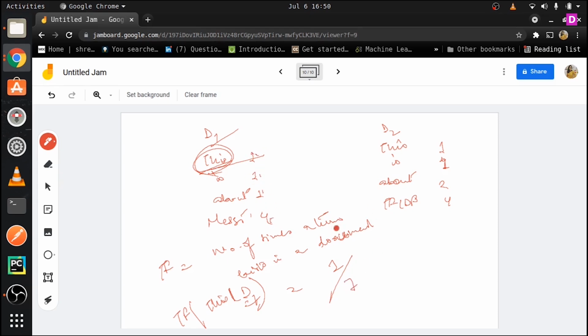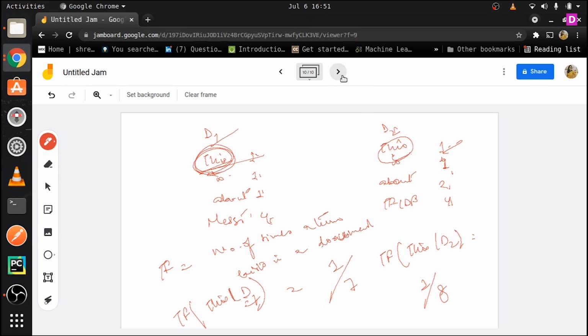So 1 by 7, this is the term frequency of this. Now, in the same way, you can find the term frequency of this in D2. The number of times this appears is once, divided by the total number of tokens in this document, that is 4, 5, 6, 7 and 8. So this comes down to 1 by 8. Okay, so that is one thing.